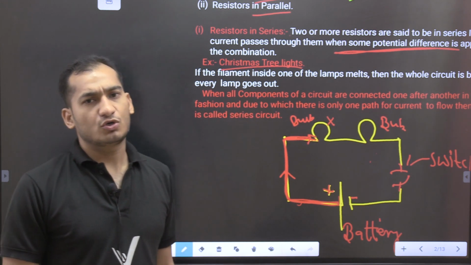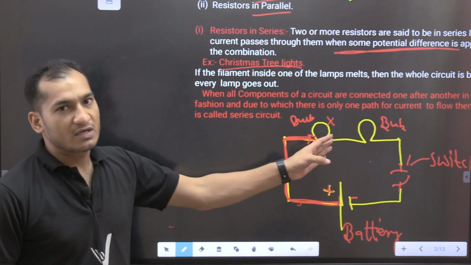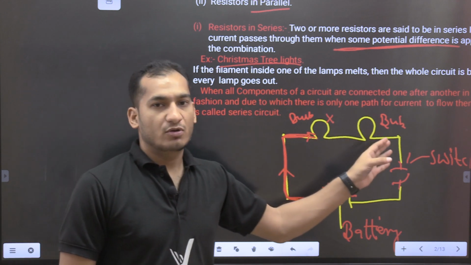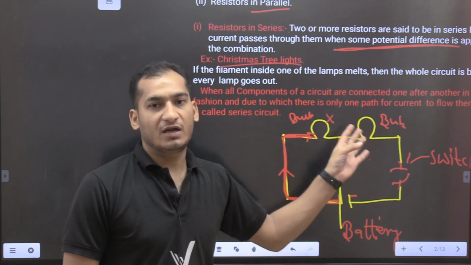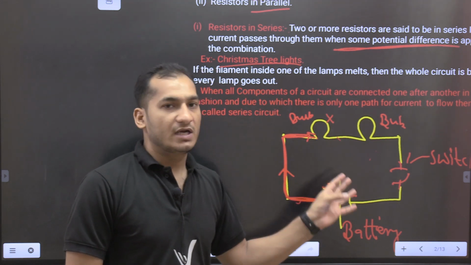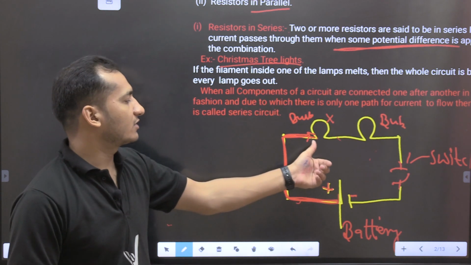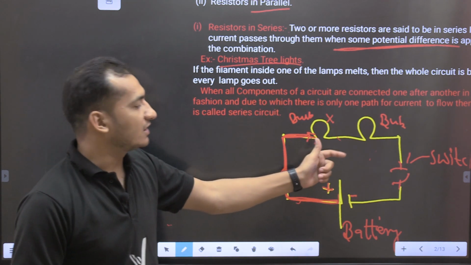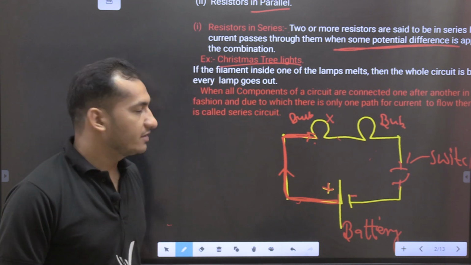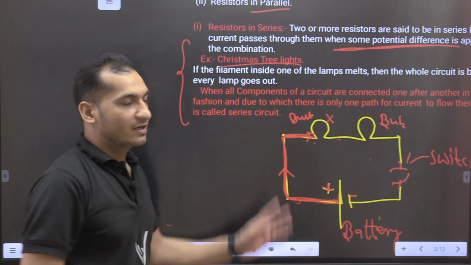Why are those bulbs not glowing? Because all the arrangements are on the same wire. All different types of bulbs or all different colors of bulbs are connected in the same arrangement. That's why when one bulb is disconnected, or when one bulb gets fused, then the other bulbs also do not glow in series connection. So what I have explained here is written here also.